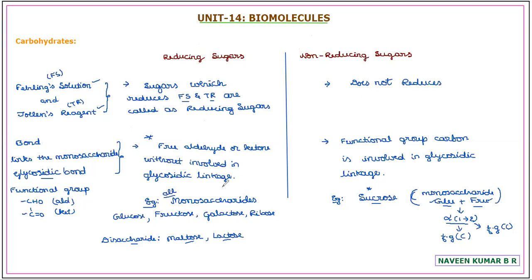Hope this information is clear. To conclude, reducing sugars are those which reduce Fehling solution and Tollens reagent. Non-reducing sugars are those which do not reduce the Fehling solution and Tollens reagent.